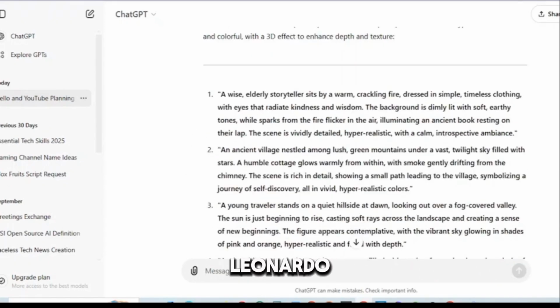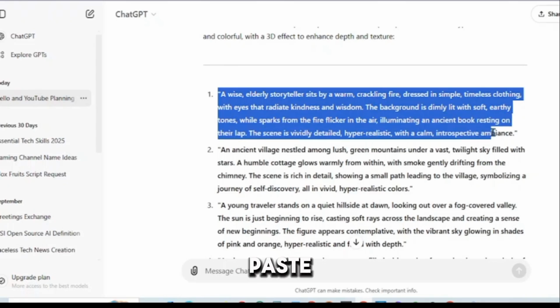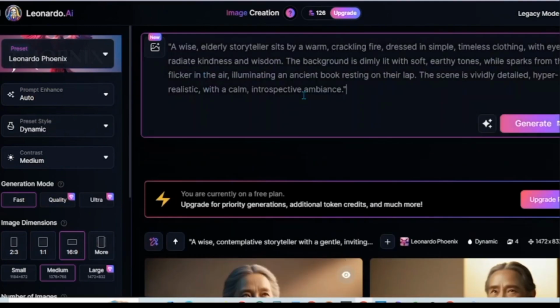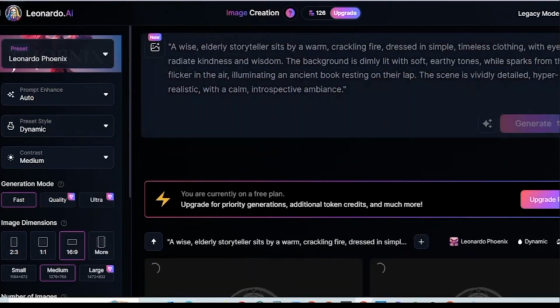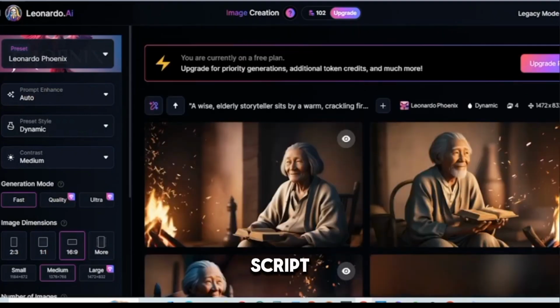Next, go to leonardo.ai, click on create image. Copy a prompt from ChatGPT, paste it on leonardo.ai, generate the image and download. We want to do so for all the prompts, or you can simply pick prompts at random in accordance with the script.